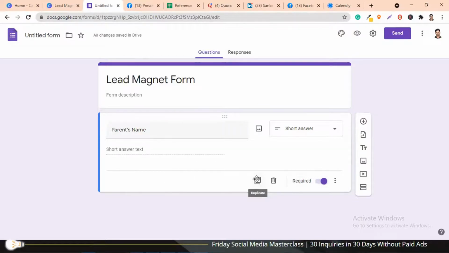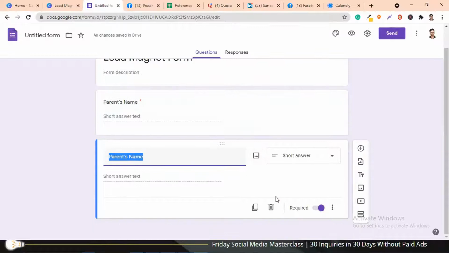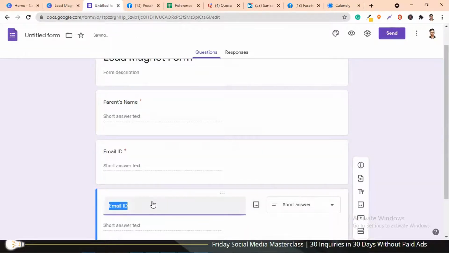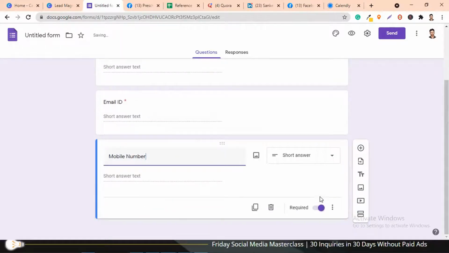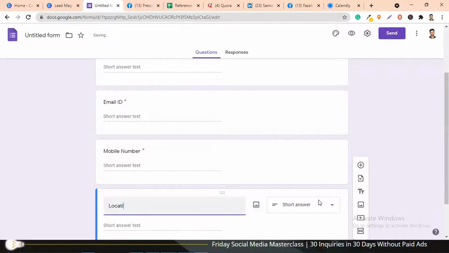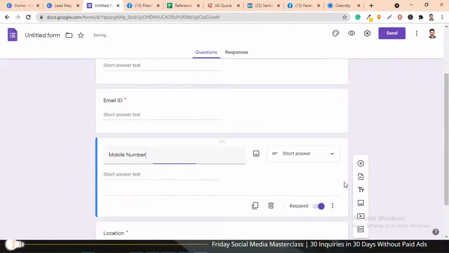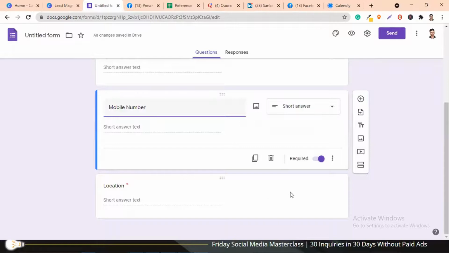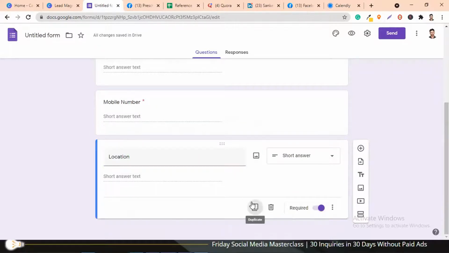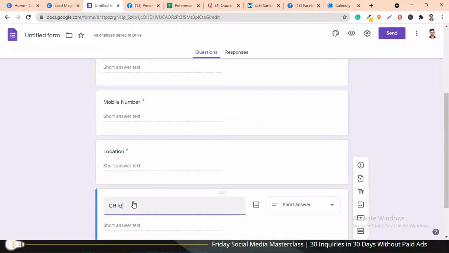Then I'm going to copy the same question, and then click here and say email ID. Again the third field I am typing is mobile number. And you can also ask them their location. Further, you can also add many more questions, like one question I'll add is child's name.